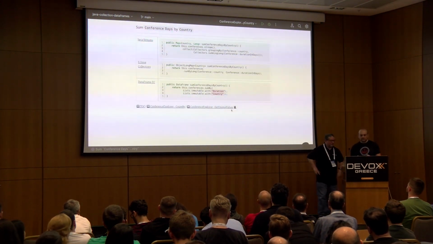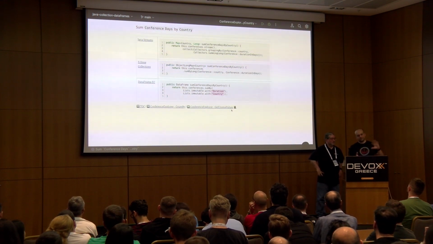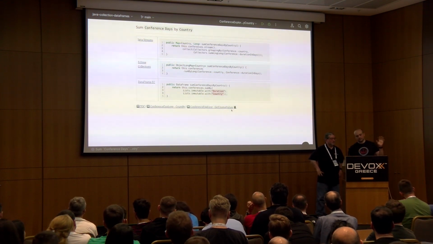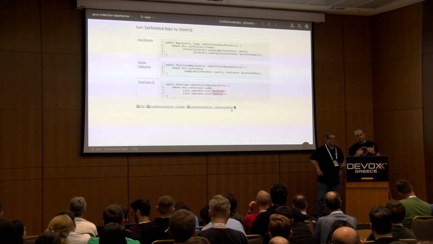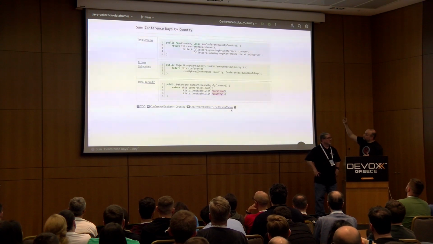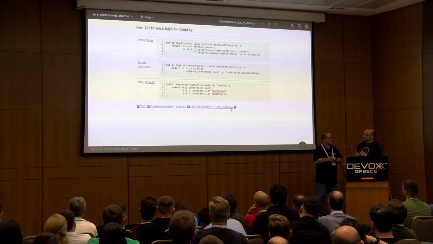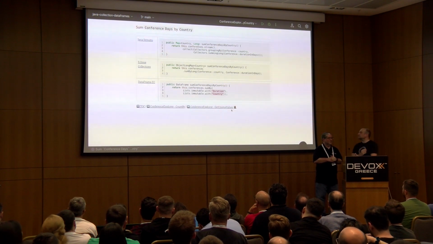So, summing conference days by country. Now we want to do a little bit more advanced things. We've done group bys, we've done sorting, we've done all that. But now we want to do two things at the same time, because you see that we do group by first and then we do sum. So it's two different steps.